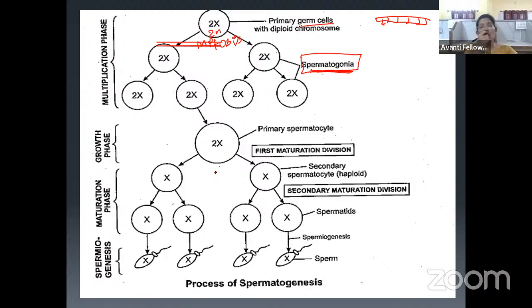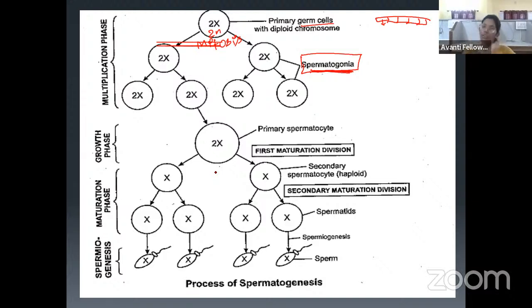Okay. Now what happens? All these spermatogonia undergo the growth phase, where they are going to increase their size. Is it clear? All the spermatogonia will be increasing their size, but for our convenience, we are looking at only one spermatogonium.